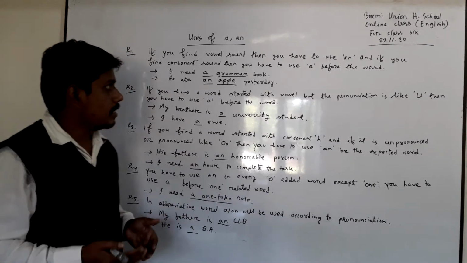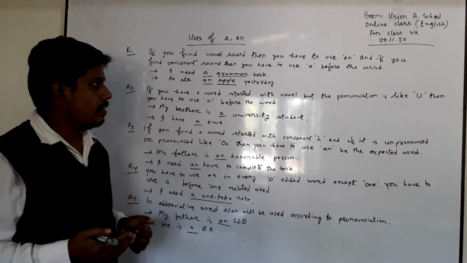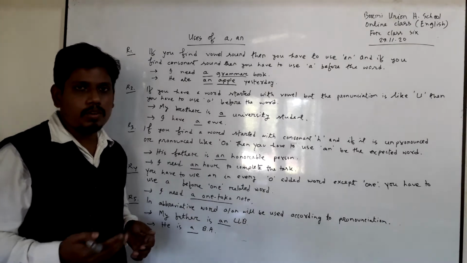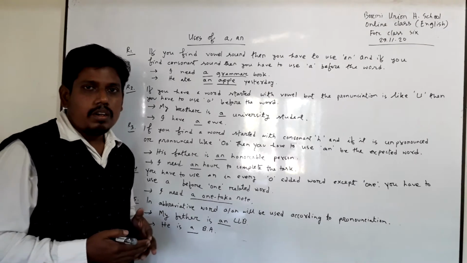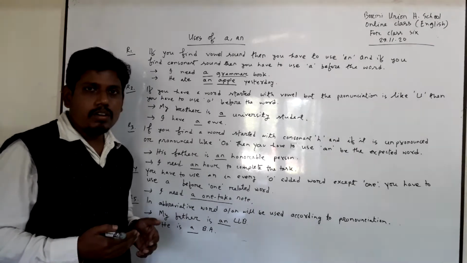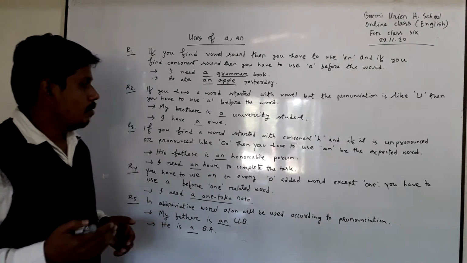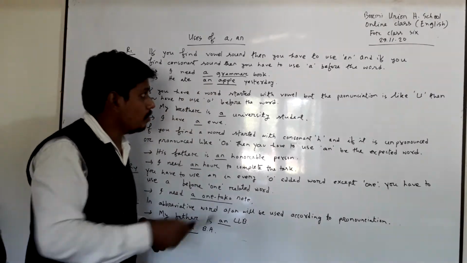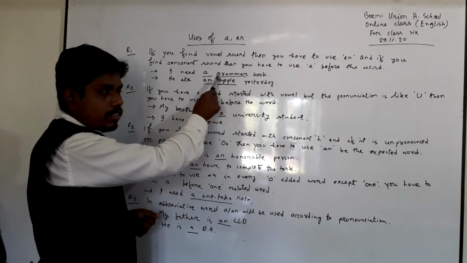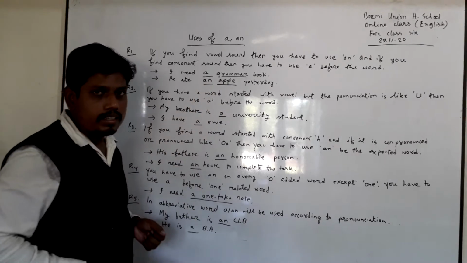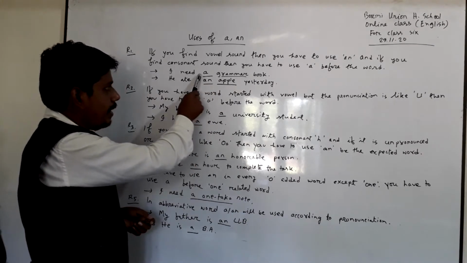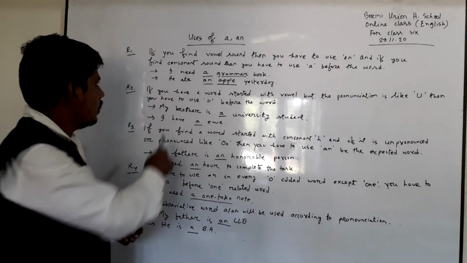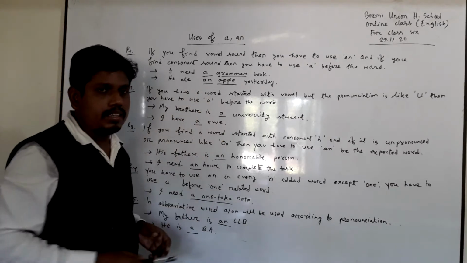If you find vowel sound, then you have to use an, and if you find consonant sound, then you have to use a before the word. So you have to notice whether it is vowel sound or consonant sound. For example, I need a grammar book. You notice grammar starts with a consonant, and this is why we have to use a before the word grammar.